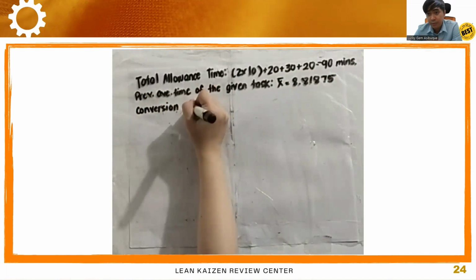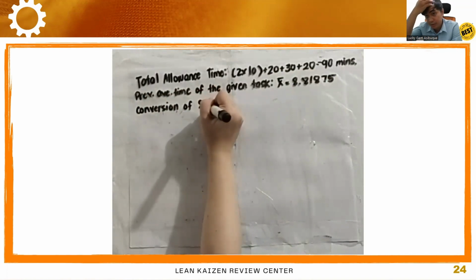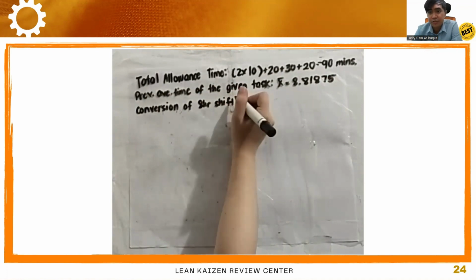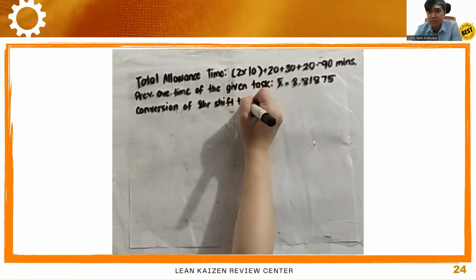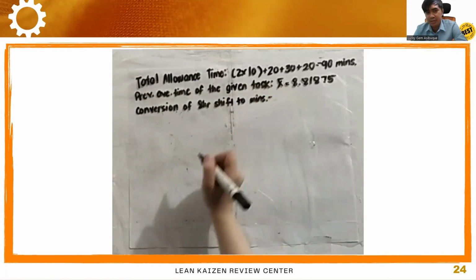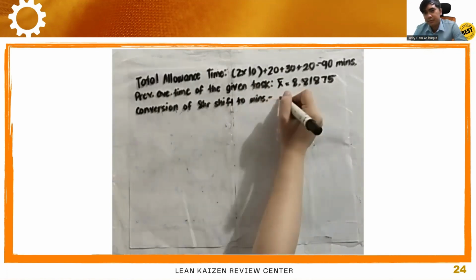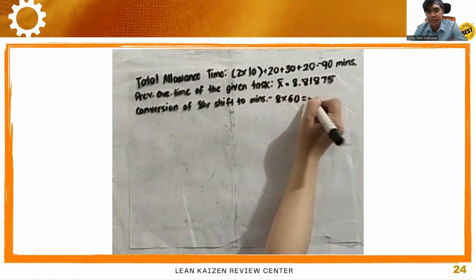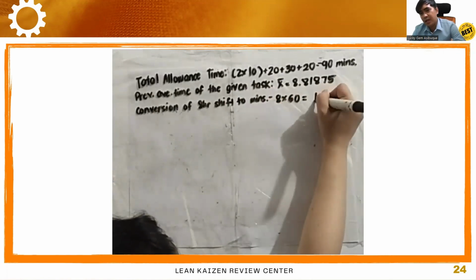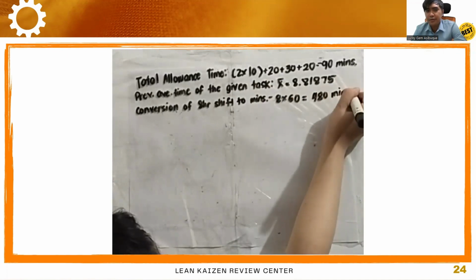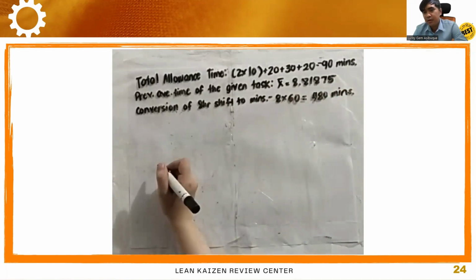Now, we should convert the 8-hour shift, because it is the given, no? We should convert that to minutes, to have a uniform unit of time. So we'll just multiply 8 hours by 60 minutes. So we have a total of 480 minutes of a shift.